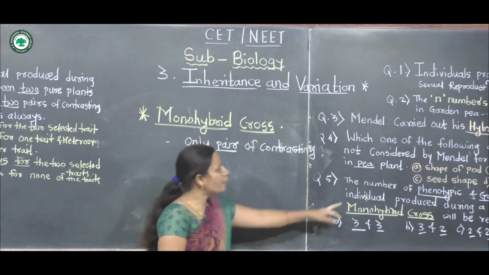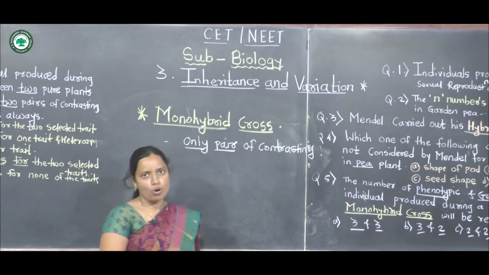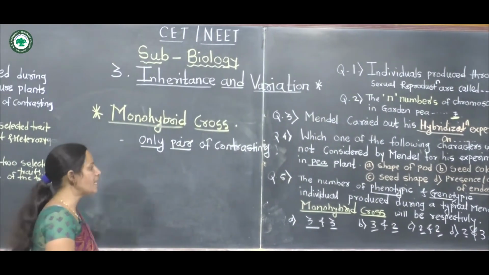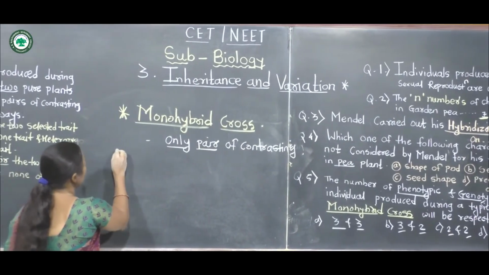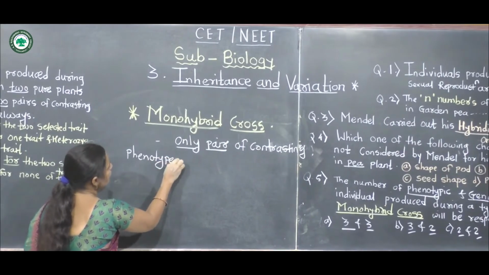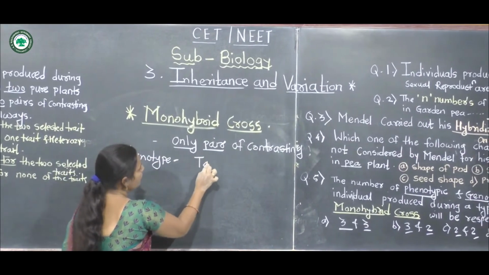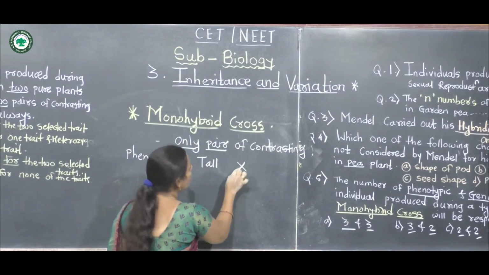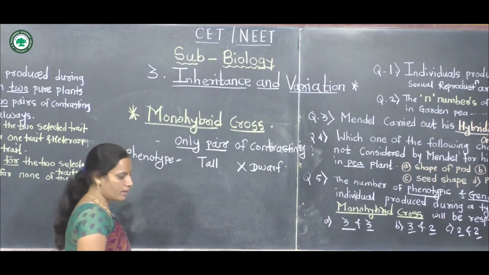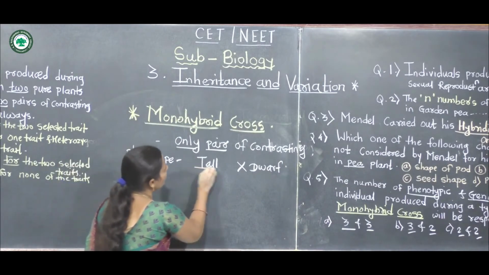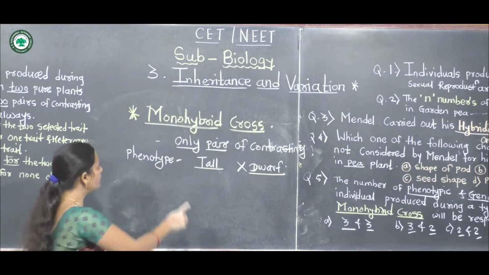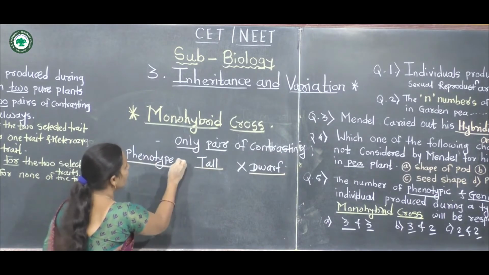Now the number of phenotypes and genotypes in a monohybrid cross. Take one example, height of stem, tall and dwarf. Tall is the dominant trait and dwarf is the recessive trait. These are the phenotypes of the P generation.